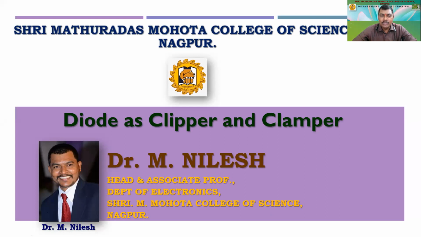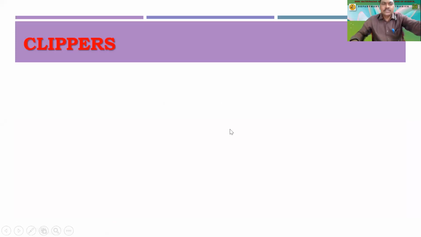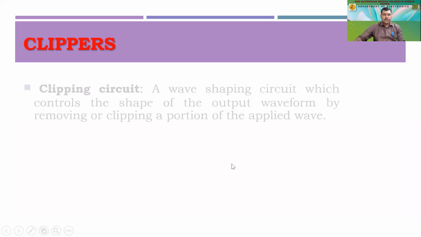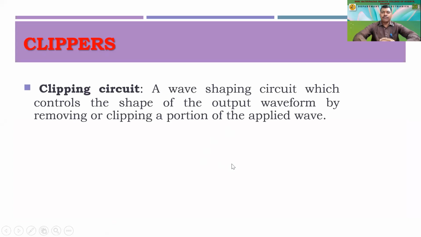If you have understood what a rectifier circuit is and how a diode works as a rectifier, you might be able to answer whether the rectifier circuit is a clipper circuit or not. Let us start with that. Let me introduce what clippers are. A clipping circuit is a wave shaping circuit which controls the shape of the output waveform by removing or clipping a portion of the applied wave.